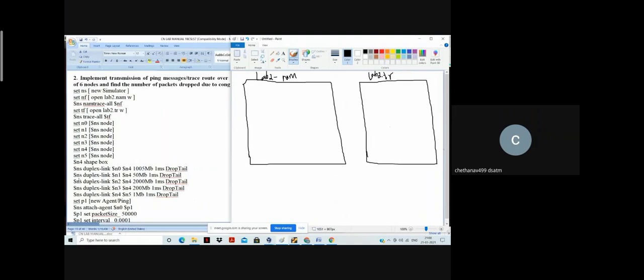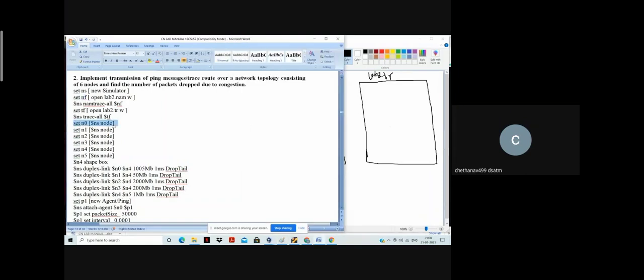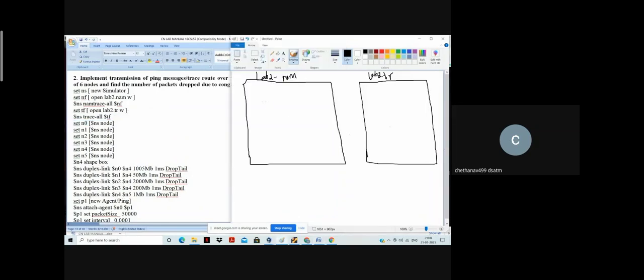Whenever I create any node, suppose I have created one node, that will be updated, or traced, onto my animation file. This is how the node will be created. This tracing is done because of the nam trace, the animation file trace.